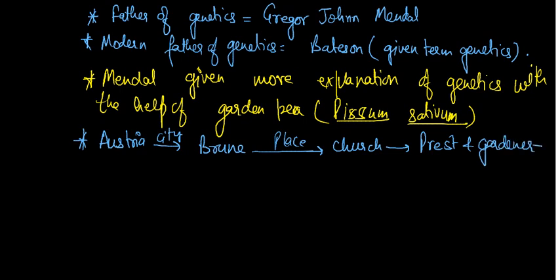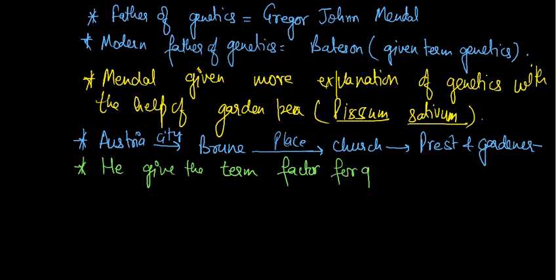So during gardening, he saw the Pisum, that is the garden pea plant, and he described it very carefully on the basis of genetics. We know that a character is controlled by a gene, but at the time of Mendel's discovery, the gene had not yet been discovered. So Mendel gave the term factor for gene.